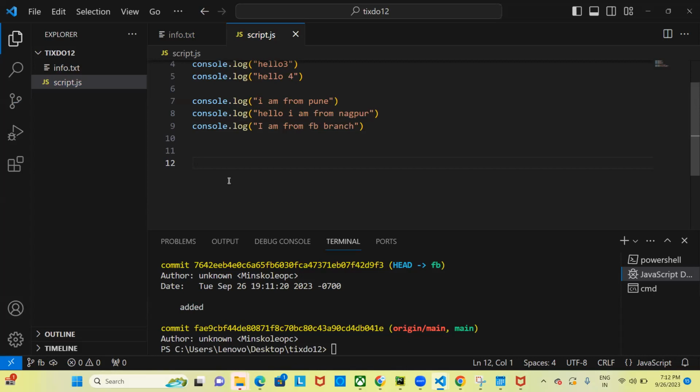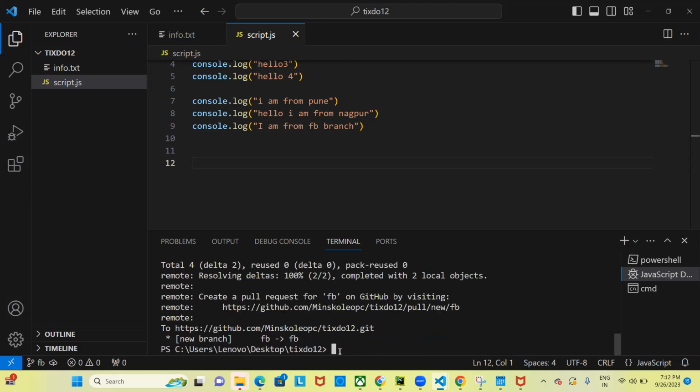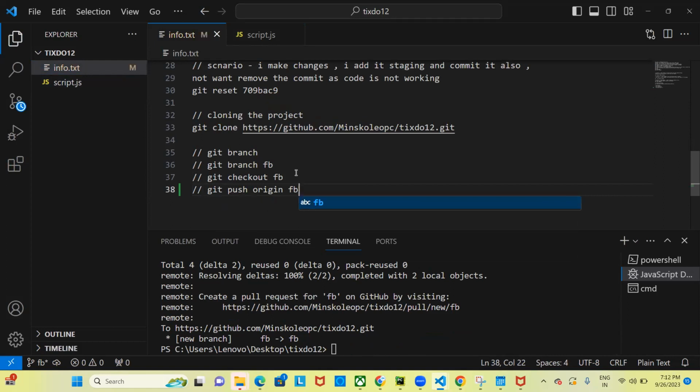So how do you push the FB branch to the remote? You say git push origin FB. Now when you write git push origin FB, I will also write here git push origin FB. Now your remote will also have one FB branch.